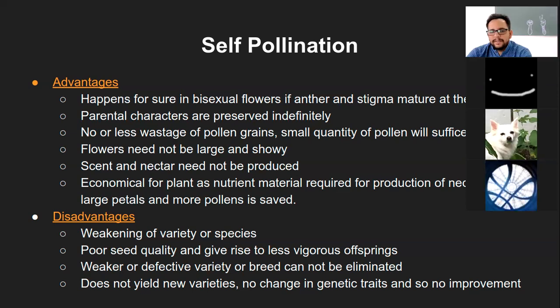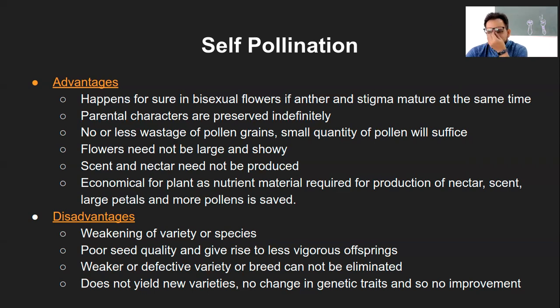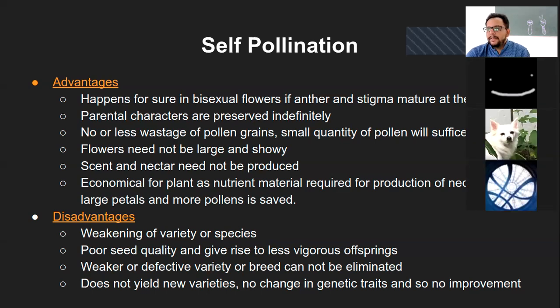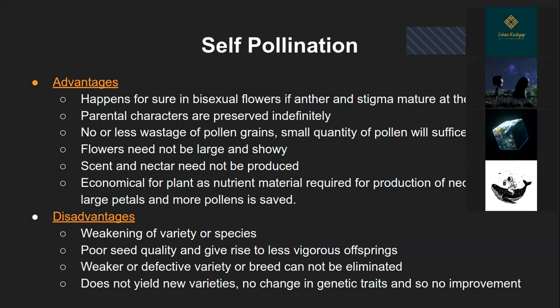Can you repeat the question once? So I asked, what do you think is the meaning of this weakening of the variety or species, which is the disadvantage of self-pollination? Okay, go ahead, Pratham. Yeah, maybe because it can't get used to the pollination of other species. So if it keeps self-pollinating, it can't get used to it, so it'll get weak.